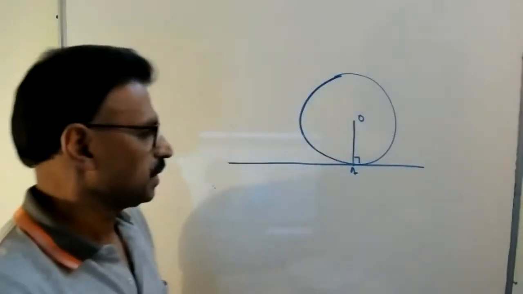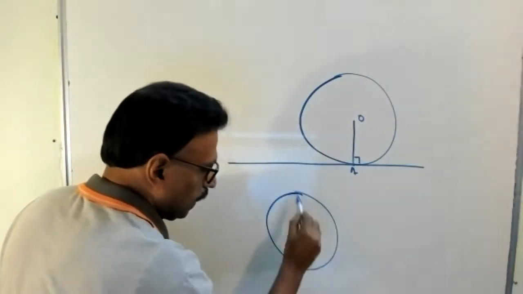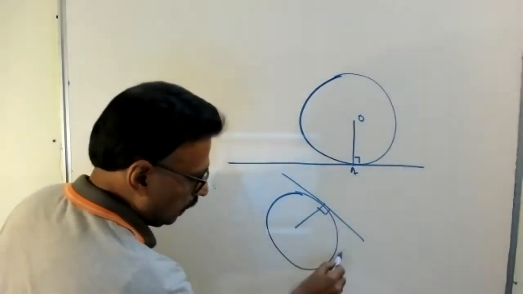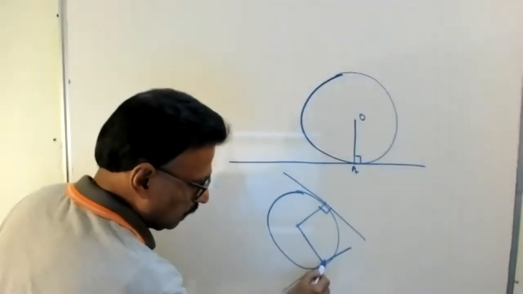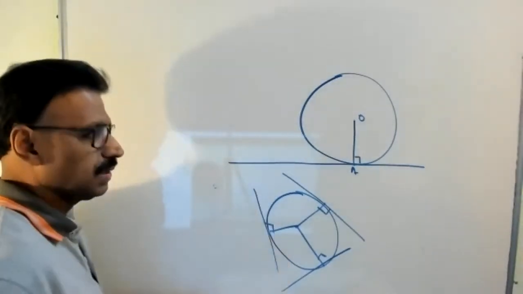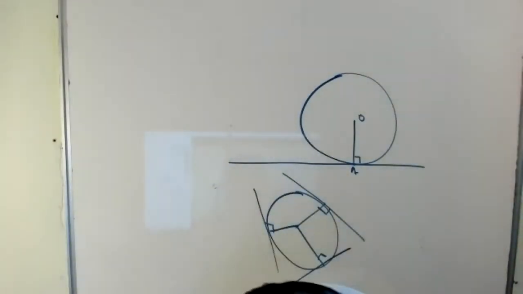So now draw this figure. This is true for all. Look here. Suppose you draw a tangent here. This angle is 90 degrees. Another tangent here. We can draw many tangents. Or another here. This angle is 90 degrees. That means the theorem is saying: a tangent to a circle is perpendicular to the radius through the point of contact.